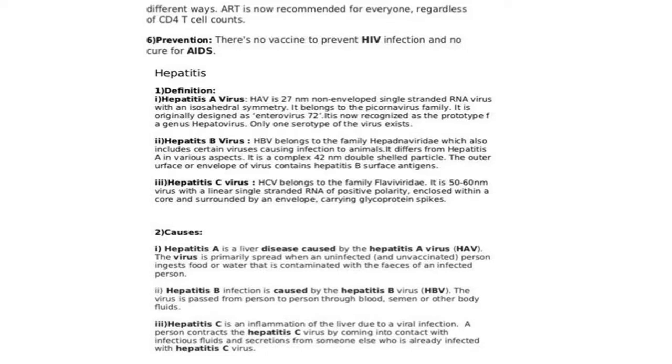Hepatitis C is inflammation and infection of the liver due to viral infection, when the virus comes into contact with infectious fluids and secretions from someone else who is already infected with the hepatitis C virus. So there are different causes of this disease: hepatitis A, hepatitis B, hepatitis C.